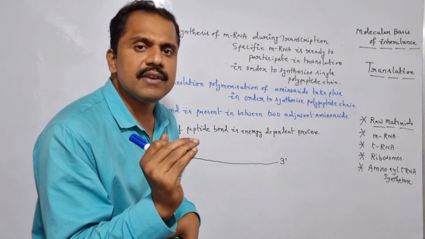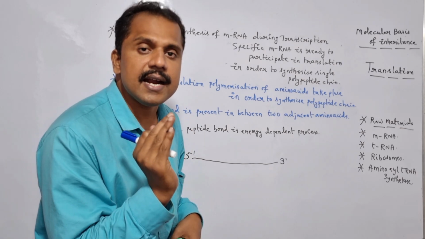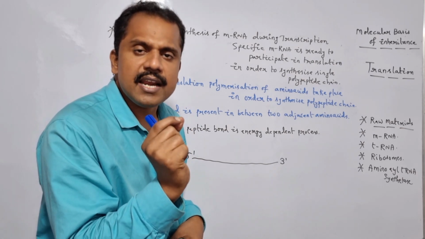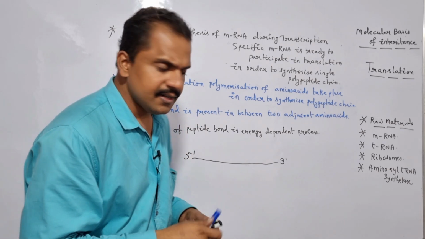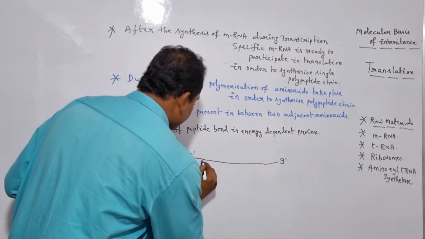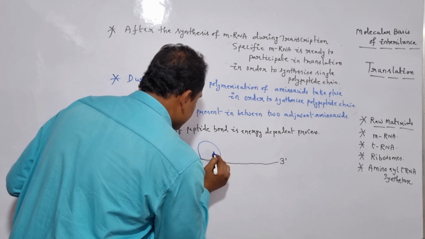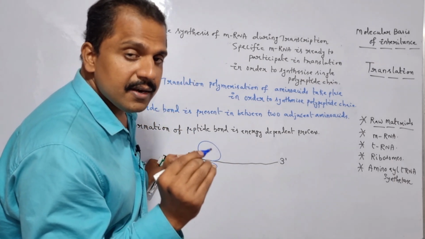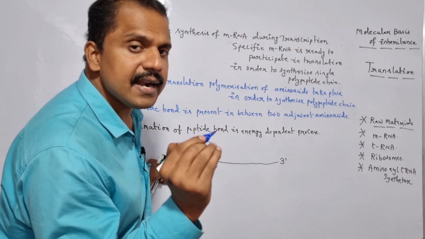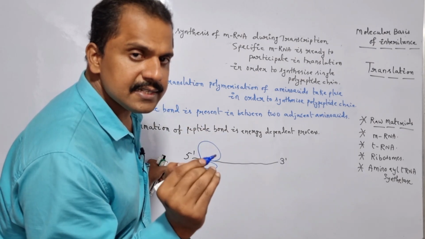And if the mRNA is double stranded, the ribosomal subunit is unable to recruit to the mRNA. Is it clear? So let me show it here. So these are the two ribosomal subunits which successfully recruit to the mRNA in order to organize the translation mechanism or the translation process.